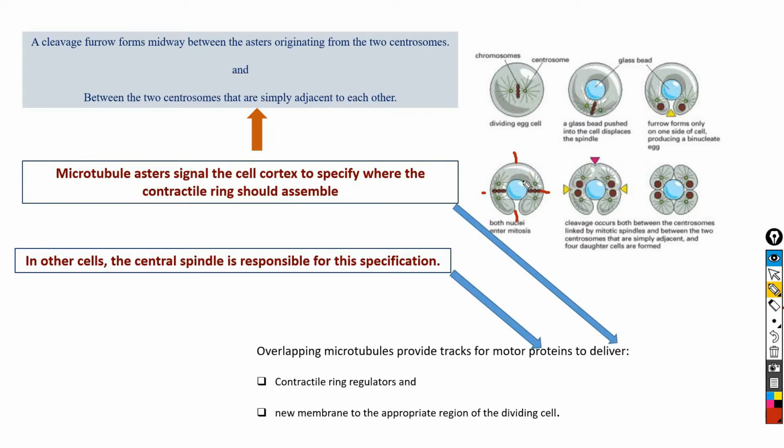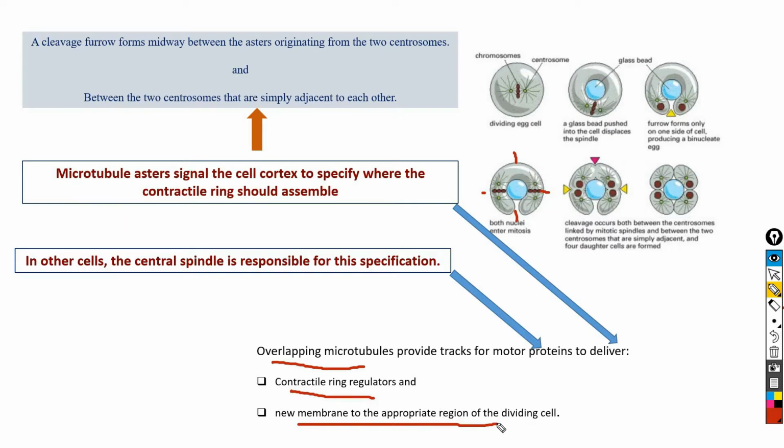And in other cells where overlapping antiparallel microtubule in central spindle determine the plane of division, in that cell central spindle signal the cell cortex to specify where the contractile ring should assemble. And in both cases, it is the overlapping microtubule that provide tracks for motor proteins to the delivery of contractile ring regulators and new membranes to the appropriate region